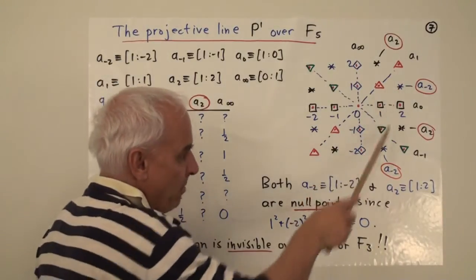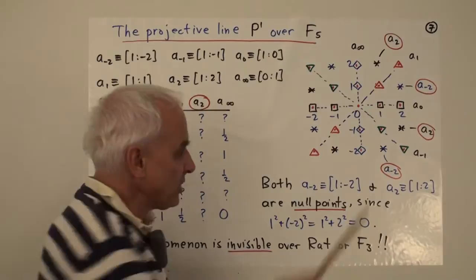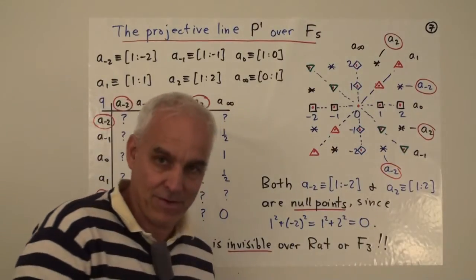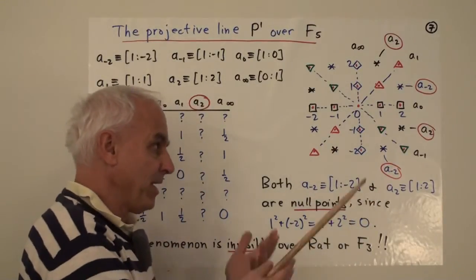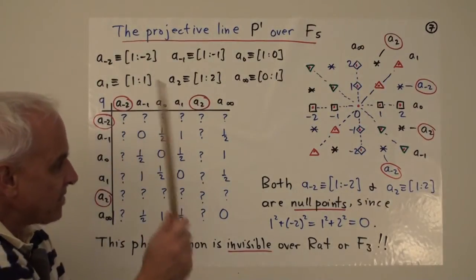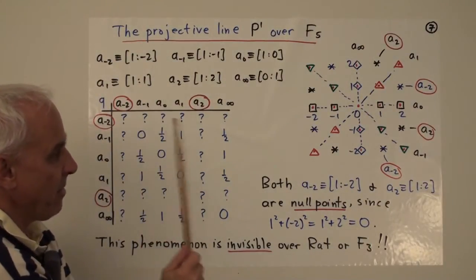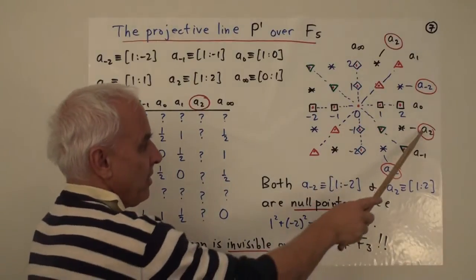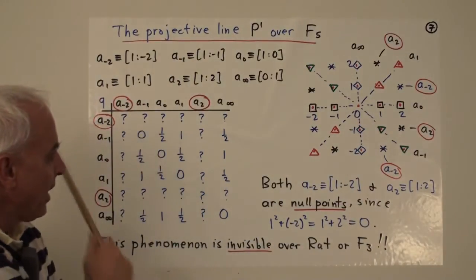So this is actually a multiple of this one, just as this is a multiple of this. Just that visually it looks a little bit different.